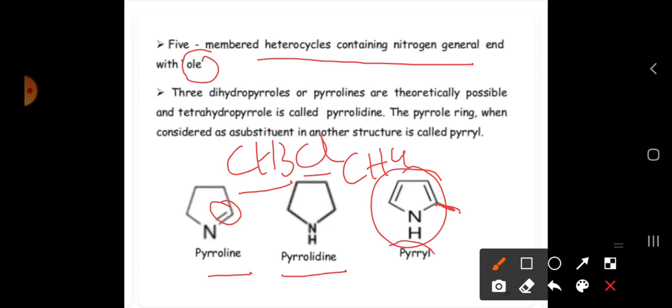So just as we say alkyl, like that we have to say pyrrole, which is going to carry a substituent like chlorine, nitration, sulfonation, like that it is going to happen. So this is about the nomenclature of pyrrole. And let us see the next one, aromaticity.